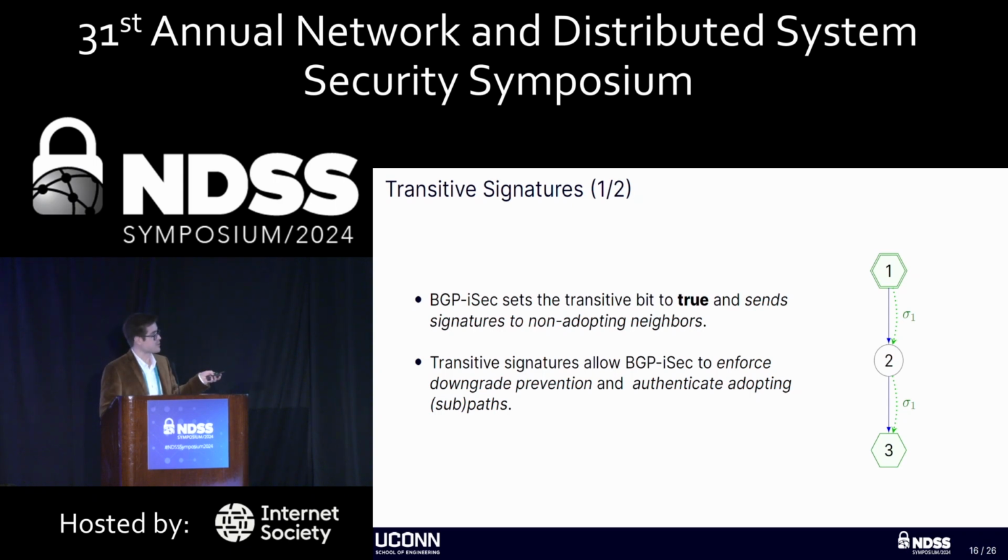So here, AS1 sends its signature to AS2 despite the fact that 2 is not running BGP-iSec, which allows 3 to validate that first part of the path. So 3 can still validate that 1 did intend to send to AS2. And this also allows us to enforce downgrade prevention. If signature 1 was not there, then that would be a sign that there was an intentional downgrade attack.